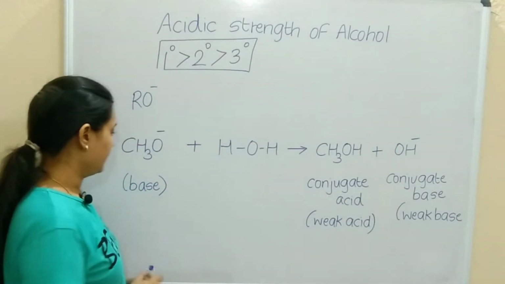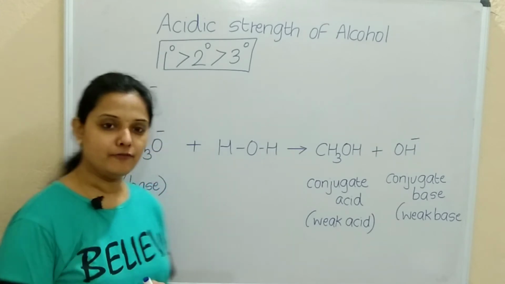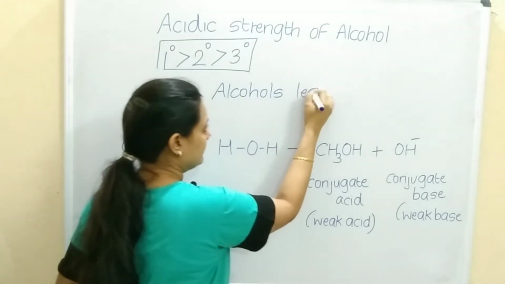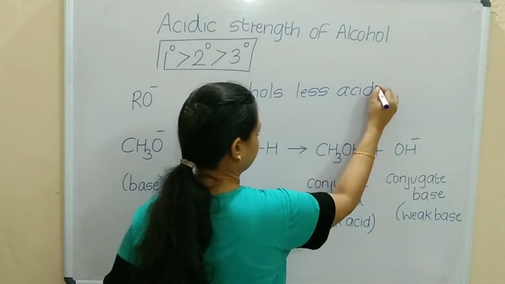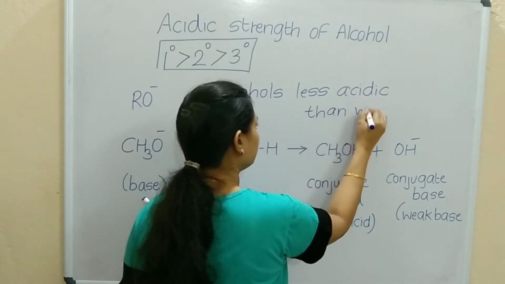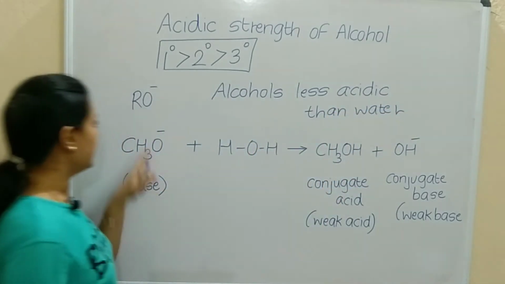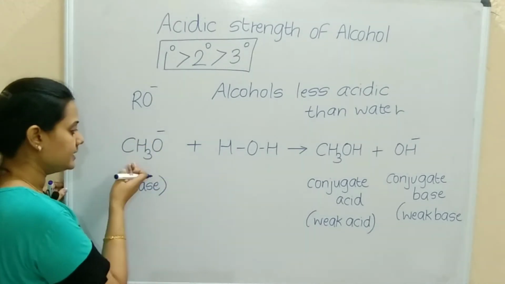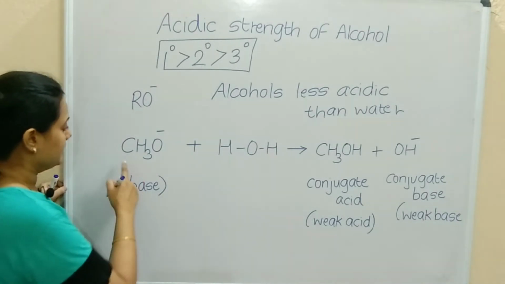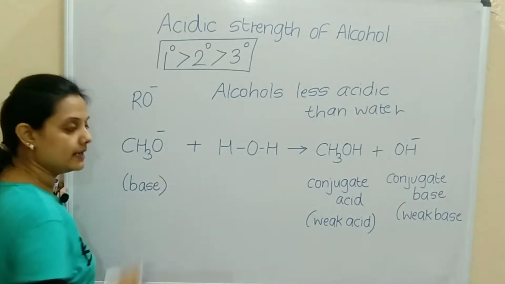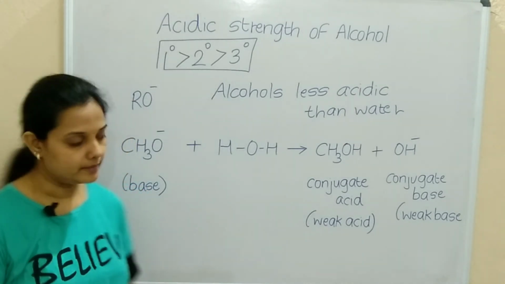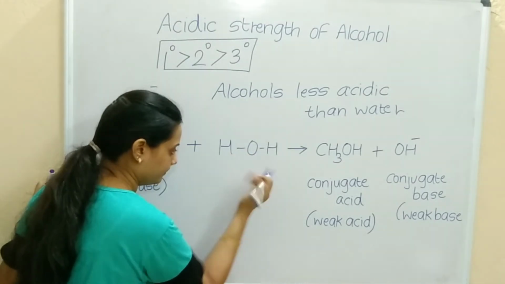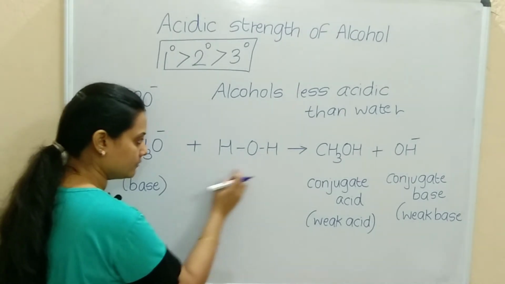Okay, let's check this. Alcohols are less acidic than water. That is what we are checking here. So we have taken the example of the alkoxide ion. Earlier I wrote it as RO minus, alkoxide ion. Here I am giving the R example CH3, so CH3O minus. Now, the alkoxide ion will be a Bronsted base, right? Because it can accept one hydrogen. It reacts with water, H2O. If this is acting as a base, water will act as an acid.